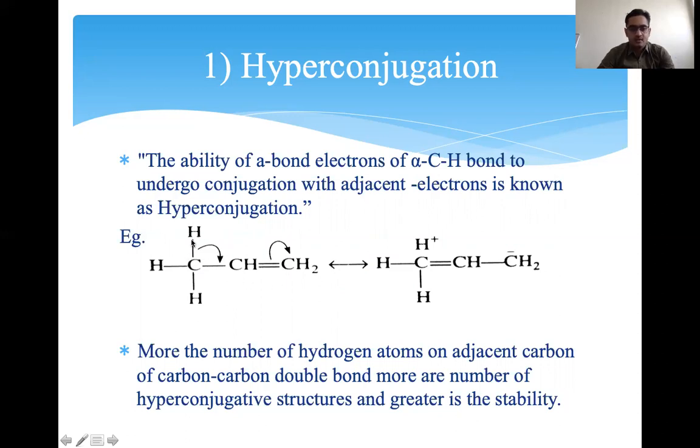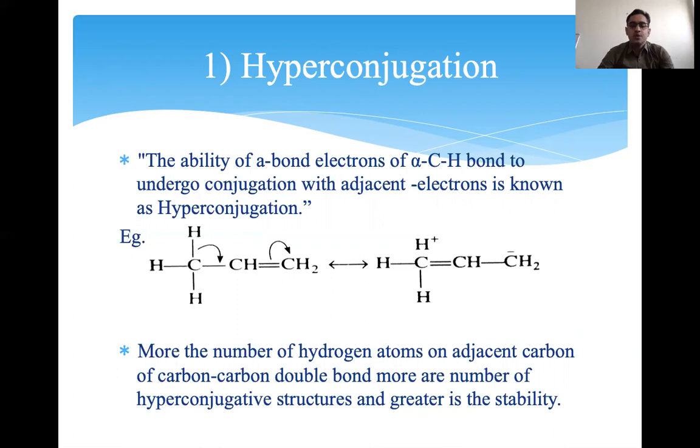So this C-H bond breaks, and this electron shifts here, forming a carbon-carbon double bond, and the double bond rearranges, and a negative charge appears on the adjacent terminal carbon. That phenomenon is hyperconjugation. For that, an alpha hydrogen is a must. For every double bond or olefinic bond, the next carbon is the alpha carbon, and the C-H bond on that alpha carbon is the alpha C-H bond. The electrons of that sigma C-H bond conjugate with the adjacent pi electrons, and that phenomenon is hyperconjugation.